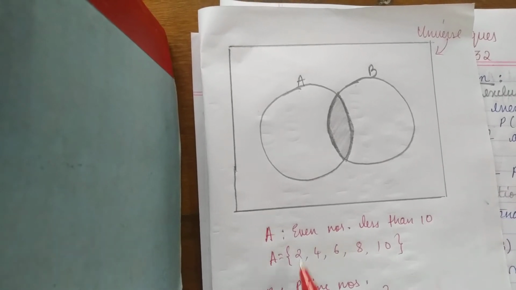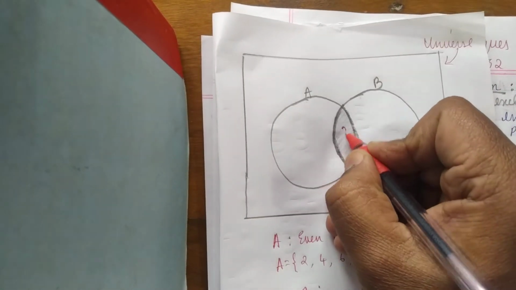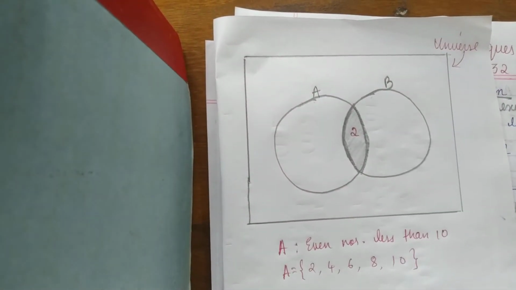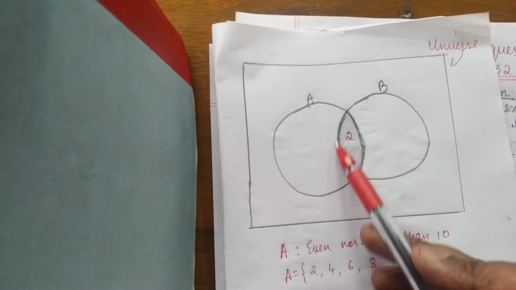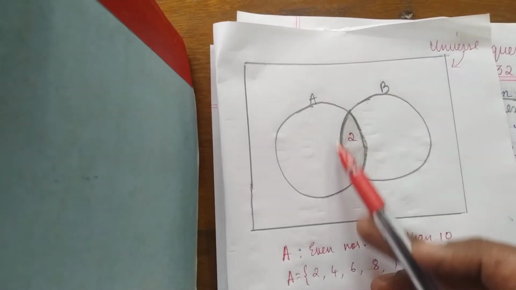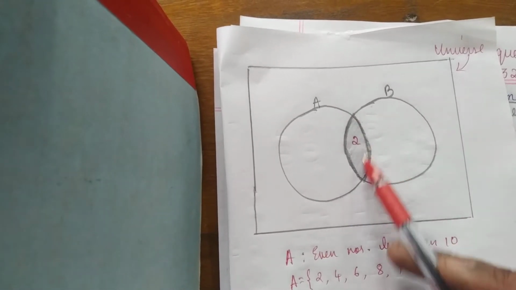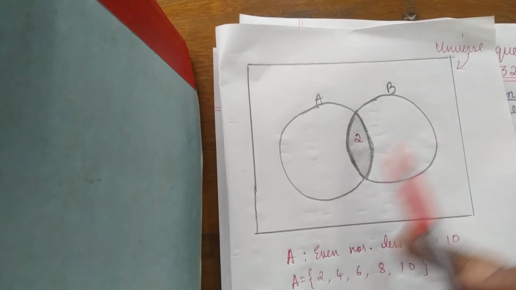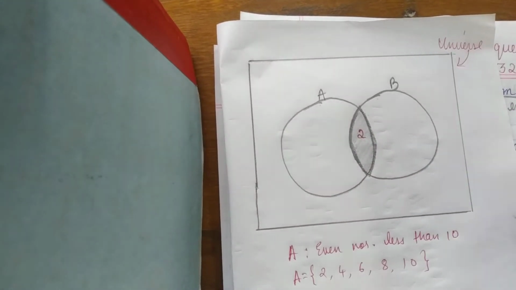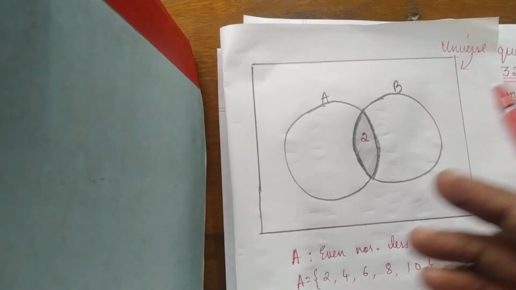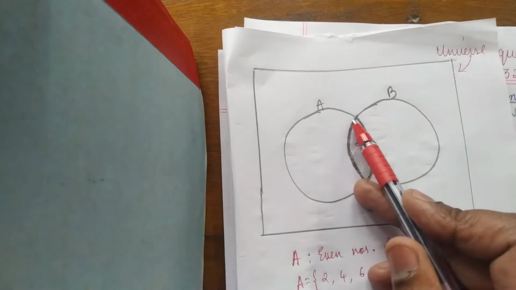Now 2 is here, 2 is here. It is there in A as well as B, so it will come in the common space. This is the important part. This is the common space where both are intersecting, and that is why this part is known as intersection. It is there in A as well as in B. That is, A and B are intersected, and that is why it is known as intersection. This part.